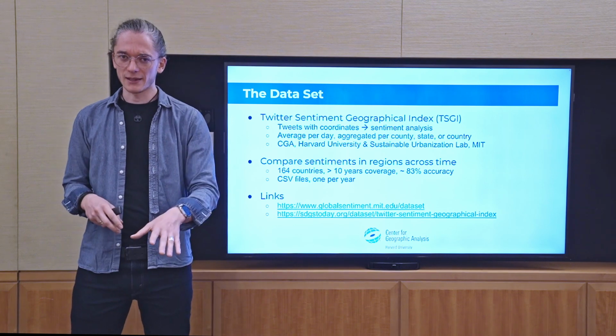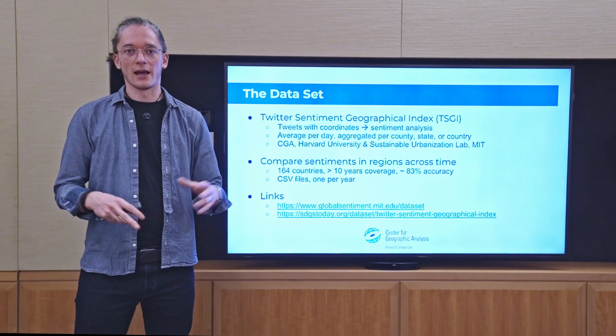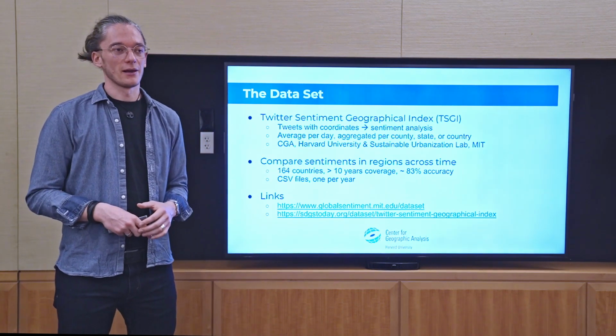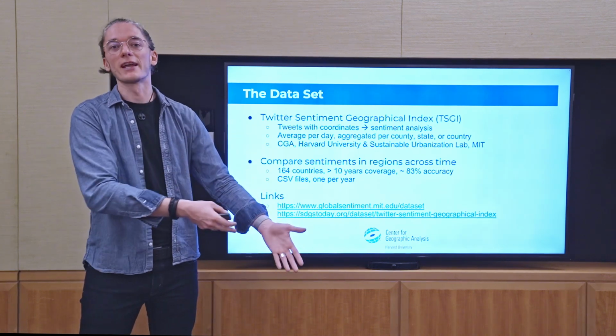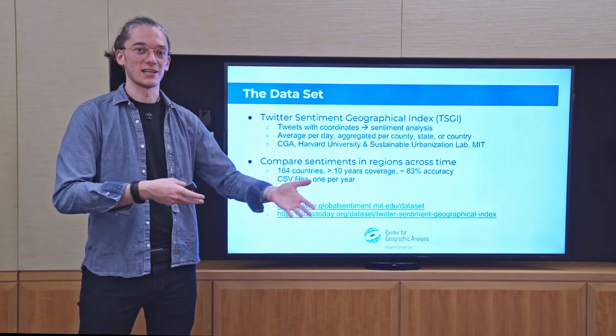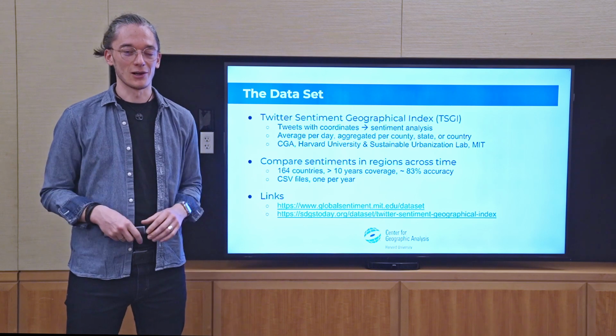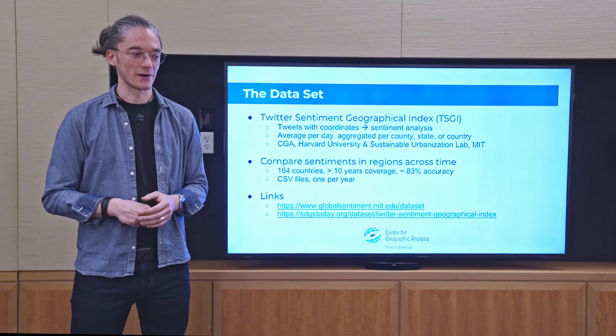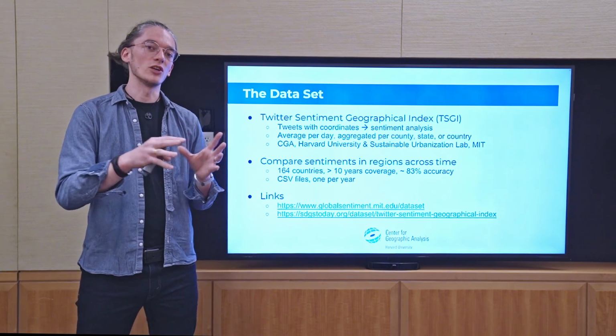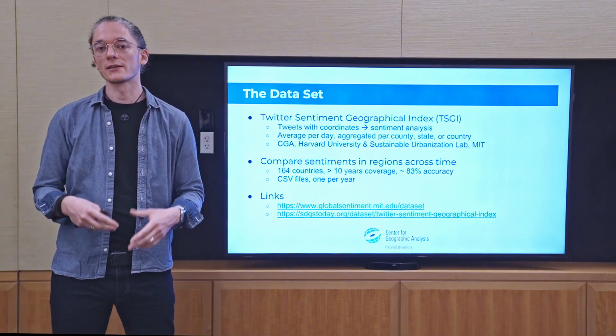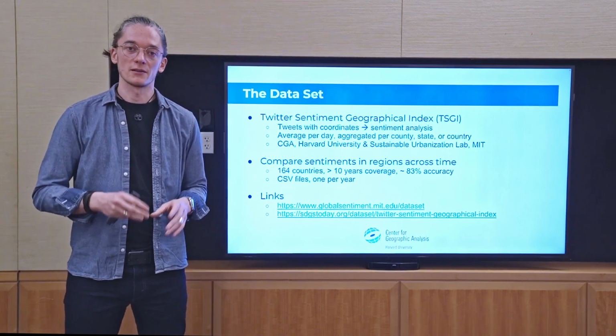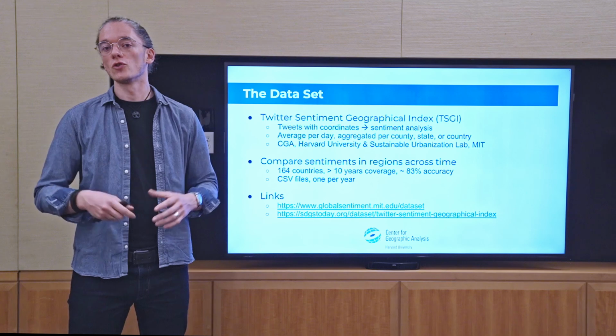I think Manhattan is one county, and that has a few million people, whereas every county in Wyoming would, for example, have a much lower number of inhabitants. But it still gives us a geographical reference.